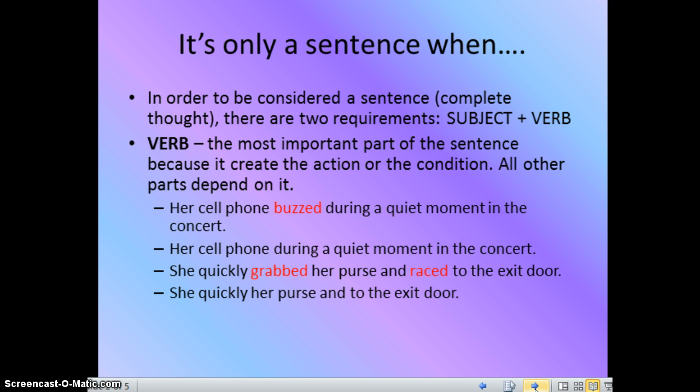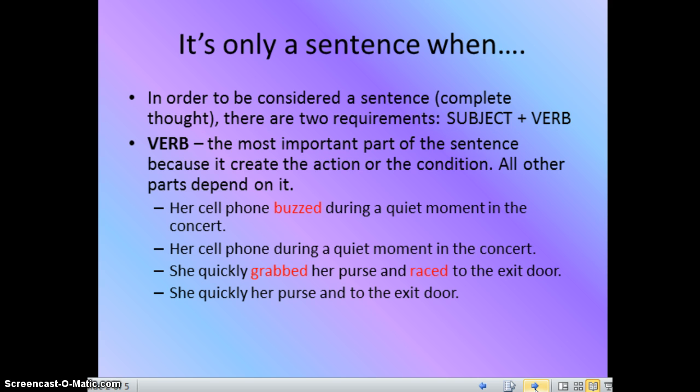Now I've listed four sentences here. If you'll notice that two of the four sentences have highlighted red words or red colored words, and the other two do not. This is just to show you the impact and the difference that is made whenever a verb is used in a sentence. The first one reads, her cell phone buzzed during a quiet moment in the concert. Whereas the second one, her cell phone during a quiet moment in the concert, you're missing your verb. And the sentence doesn't make as much sense without its verb.